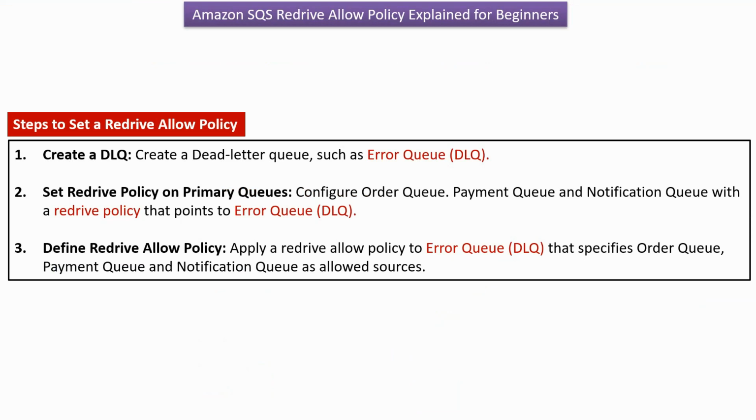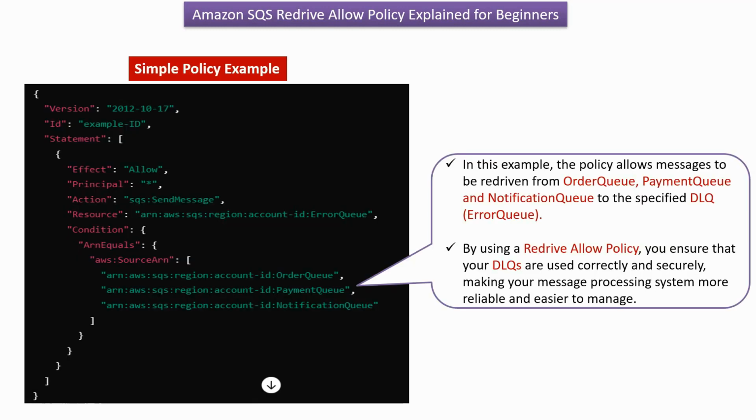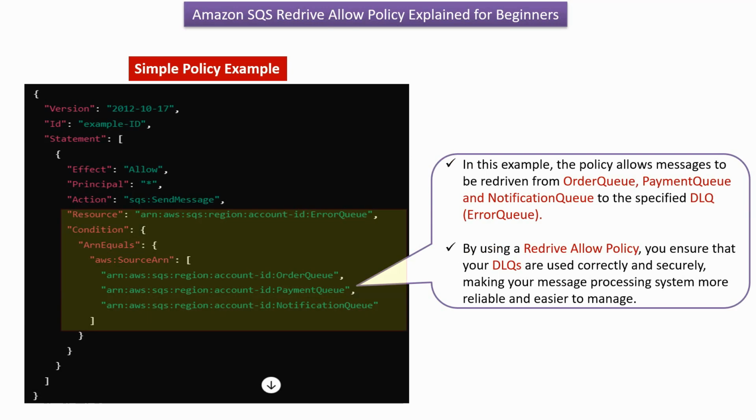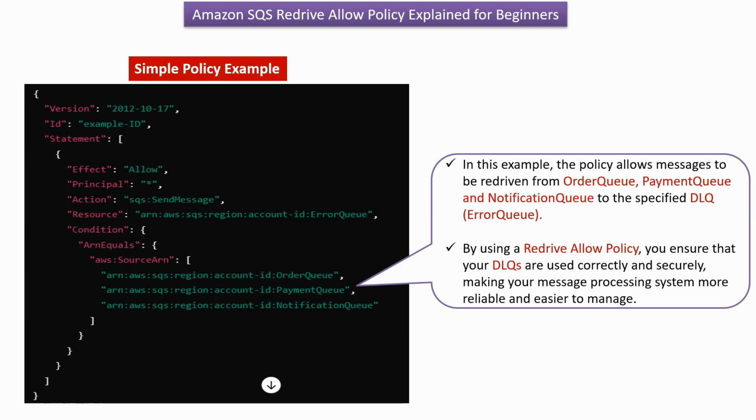The third step is define a redrive allow policy. Apply a redrive allow policy to the error queue that specifies order queue, payment queue, and notification queue as allowed sources. In this example, the policy allows messages to be redriven from order queue, payment queue, and notification queue to the specified dead letter queue, which is error queue. By using redrive allow policy, you ensure that your DL queues are used correctly and securely, making your message processing system more reliable and easier to manage.